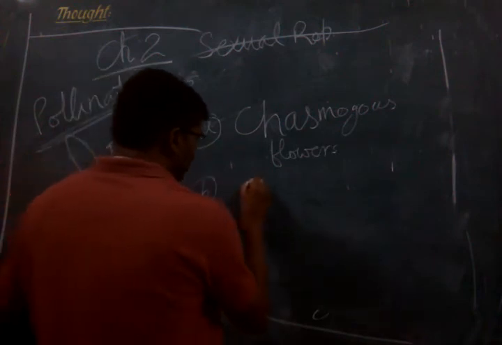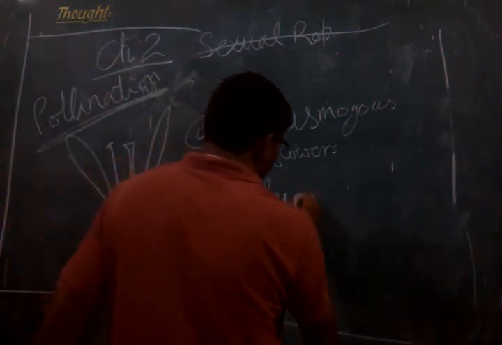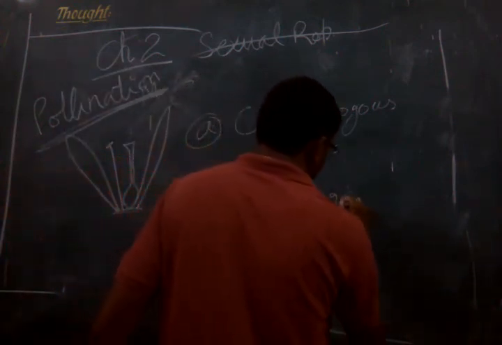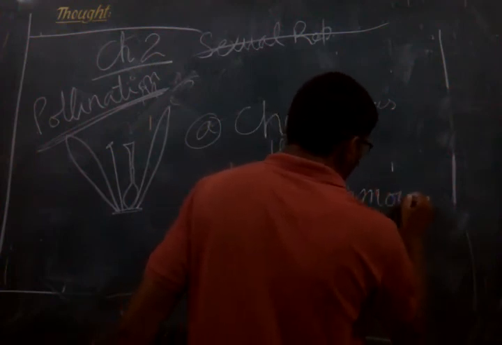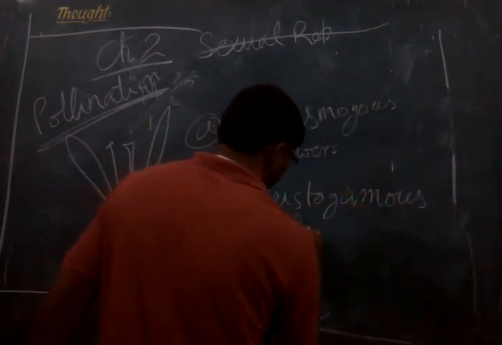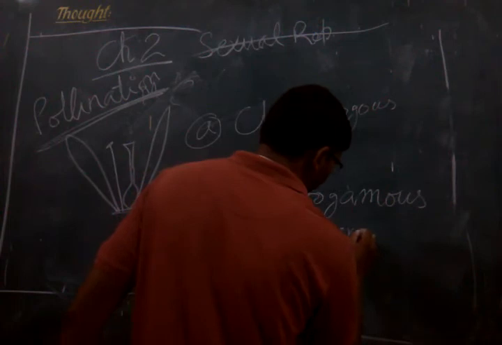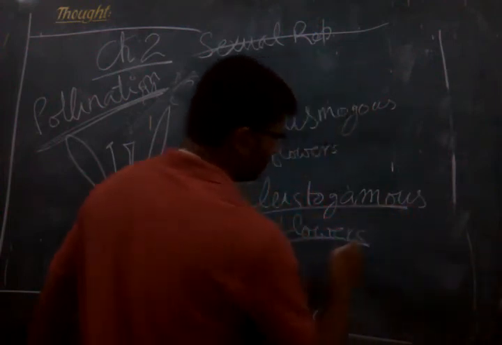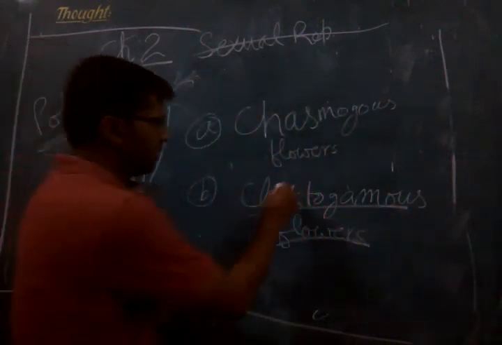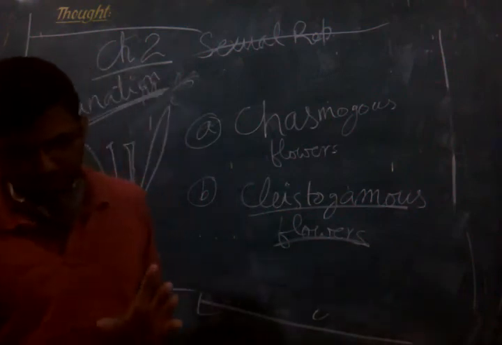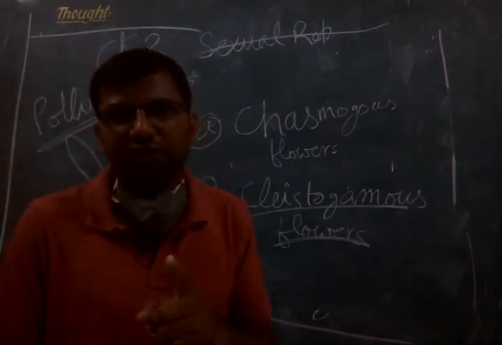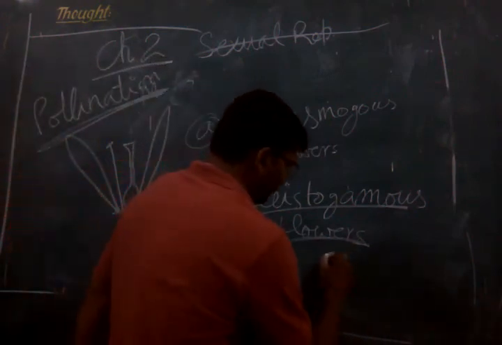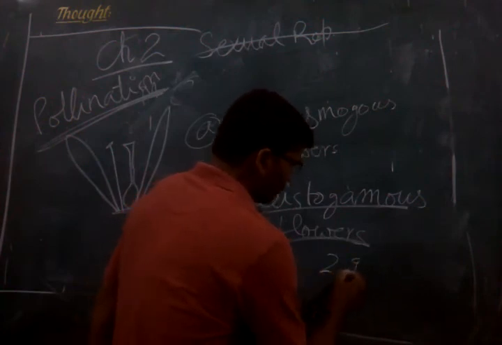And there is another category which is called clistogamous flower. Let me tell you that clistogamous flowers are very important, and I ask you to see figure 2.9 in your textbook.